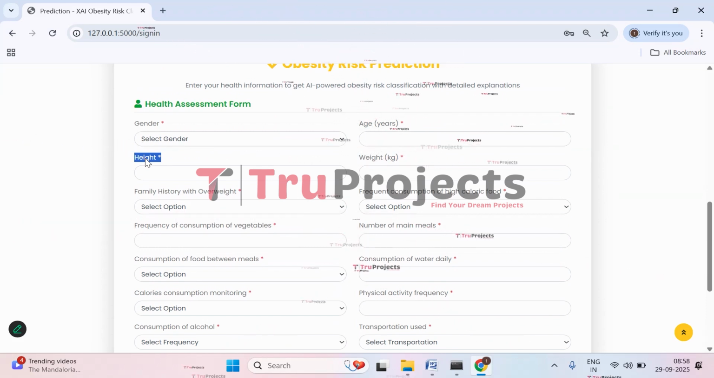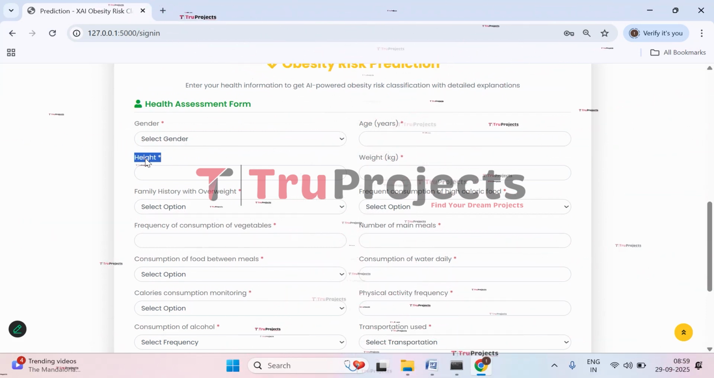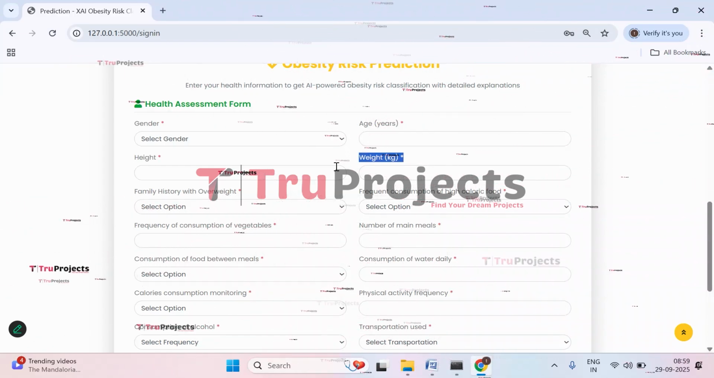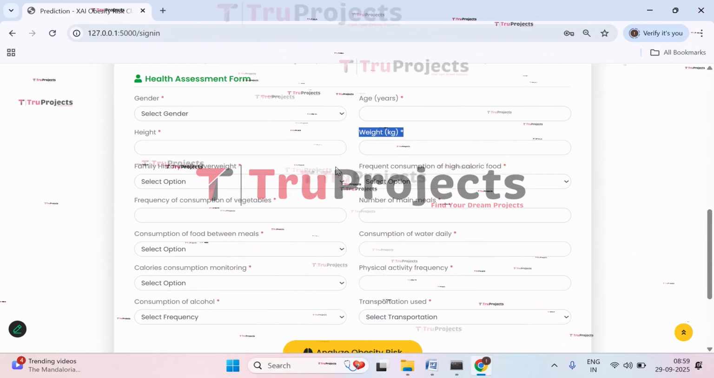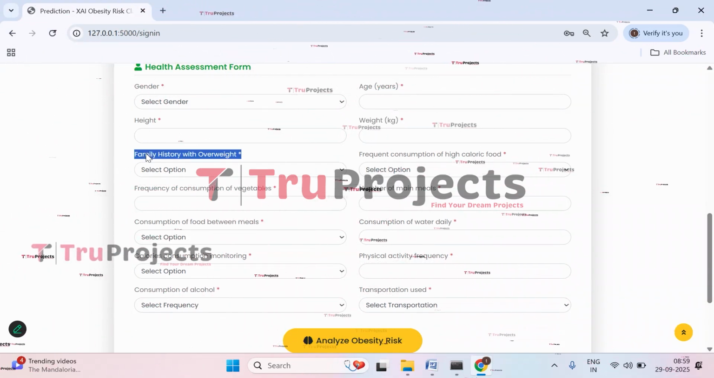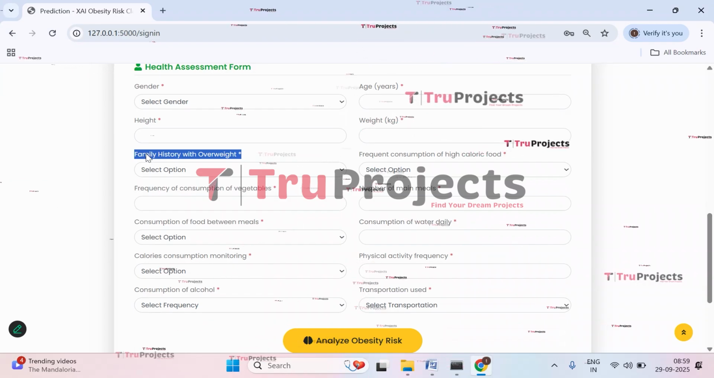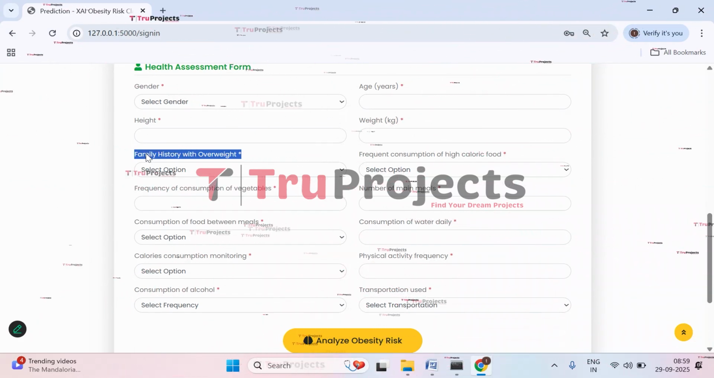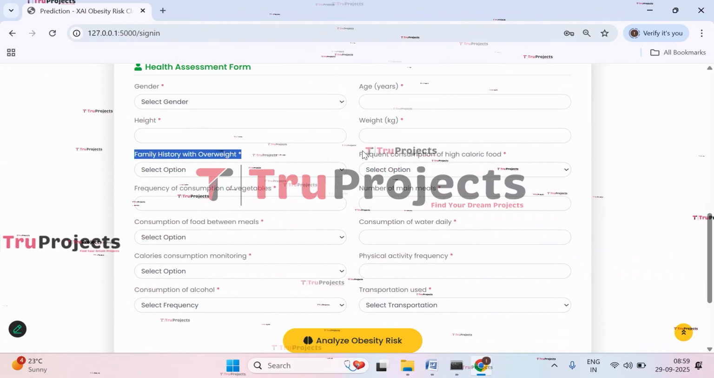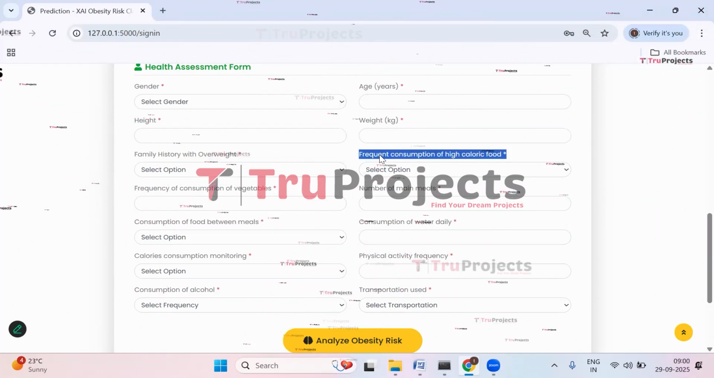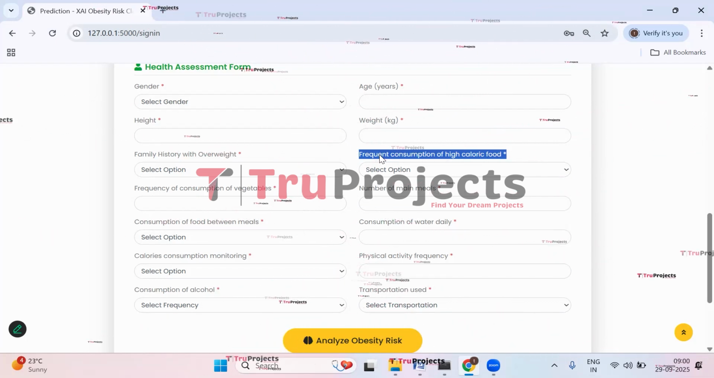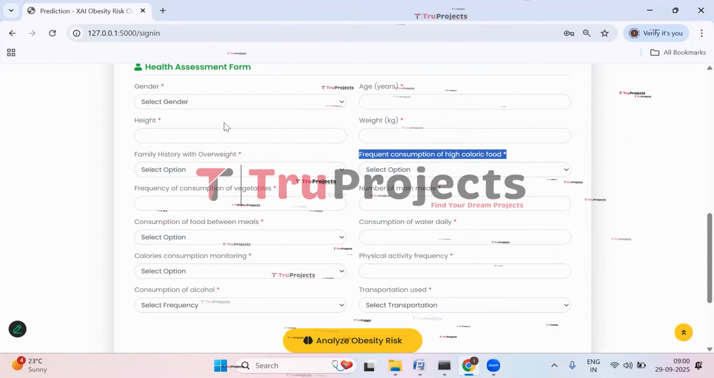Height is a person's height, used to help calculate body mass index and other body measurements. Then we have weight. This is the person's weight, which along with the height helps to assess the obesity levels. Then we have family history with overweight. It indicates whether the person has family members who are overweight, as genetics can play a role in obesity. Here we have frequent consumption of high calorie food. It is how often the person eats high calorie foods, which contribute to weight gain.